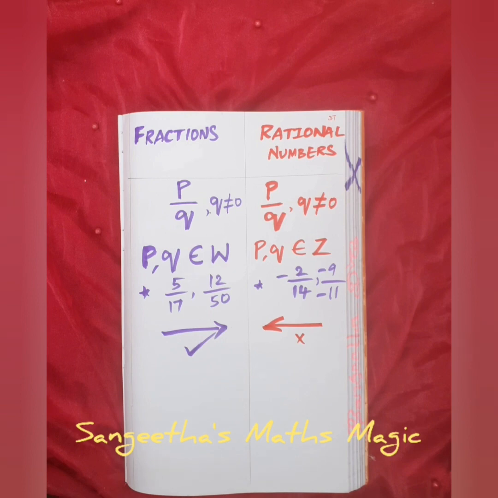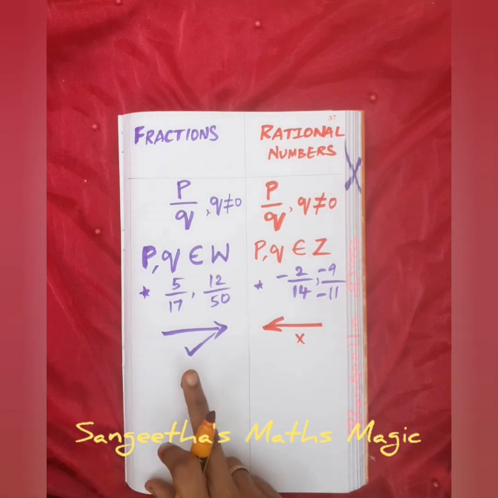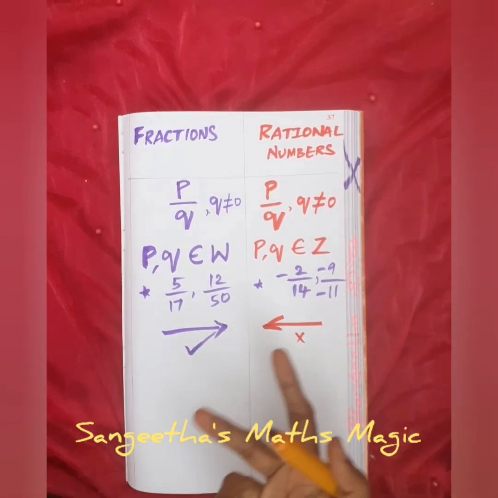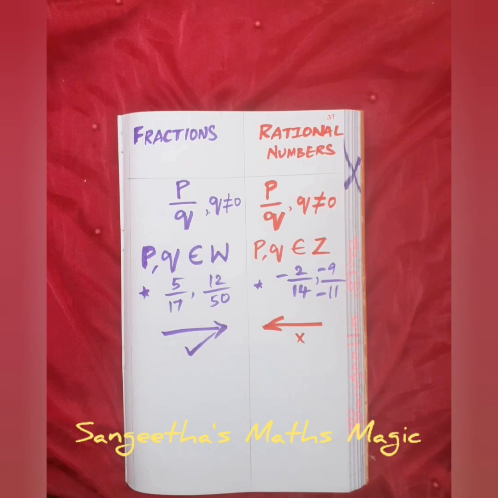The answer is when P and Q are negative. If the negativity comes, then we cannot say the rational number is a fraction. It is a rational number. All fractions can be taken into account as rational numbers, but not all rational numbers are fractions.